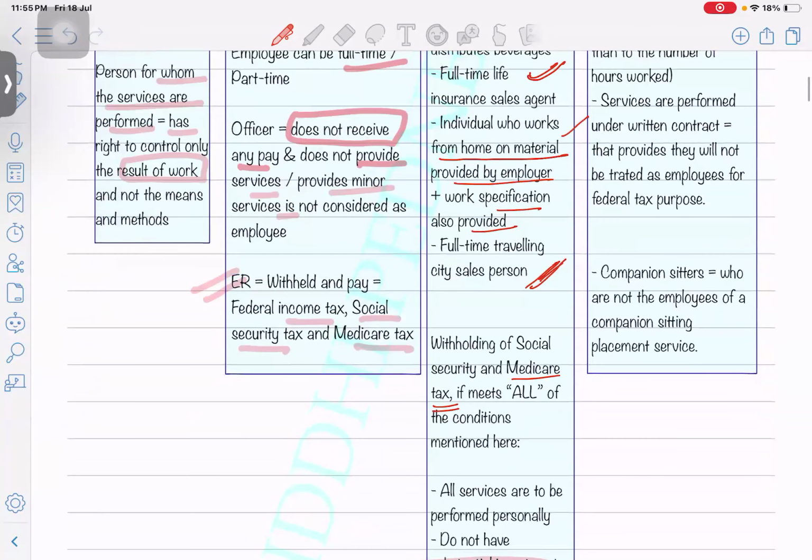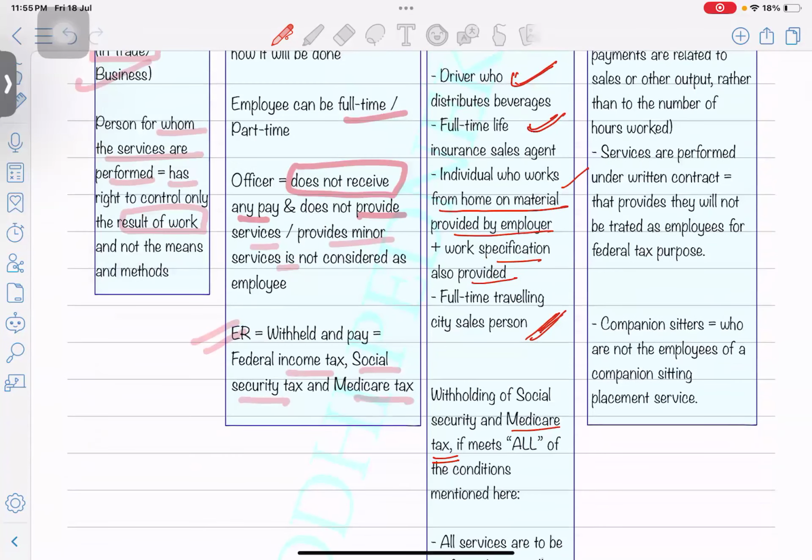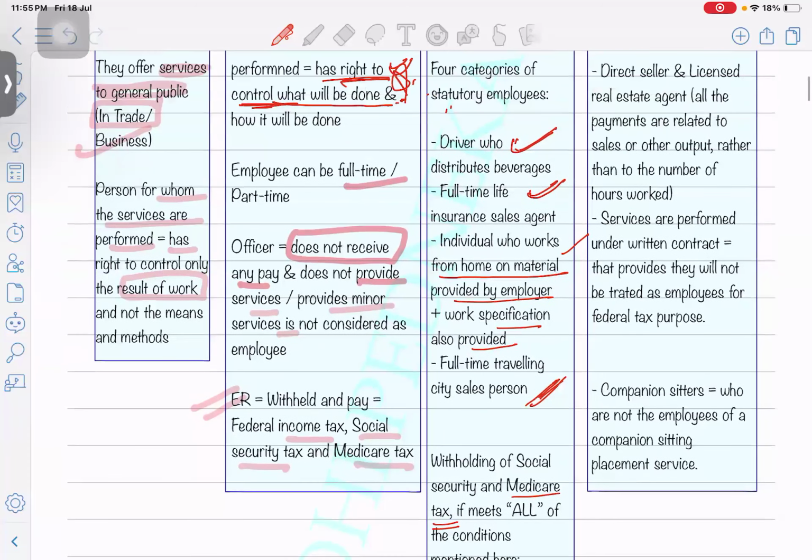Okay, so I'll give one example. I've seen that there are two or three different agencies which provide cabs, right? Uber, and there's one more, Lyft. Some drivers are active and they're working with both of the different employers.